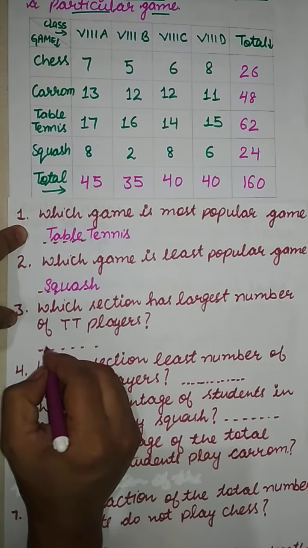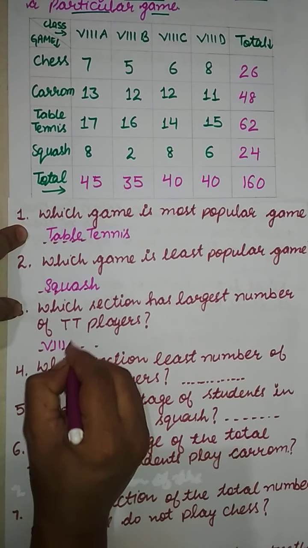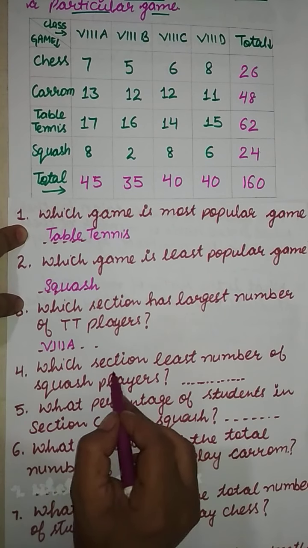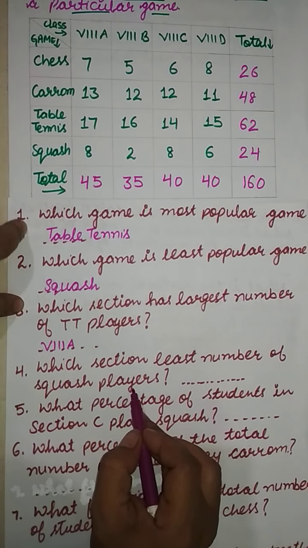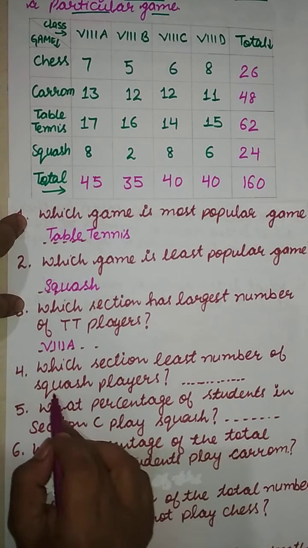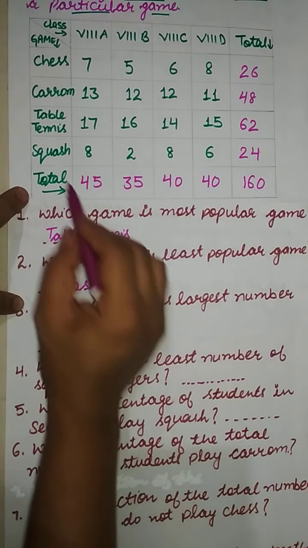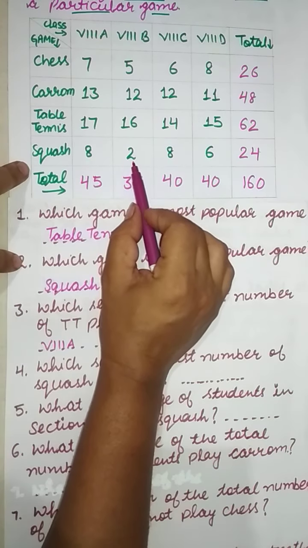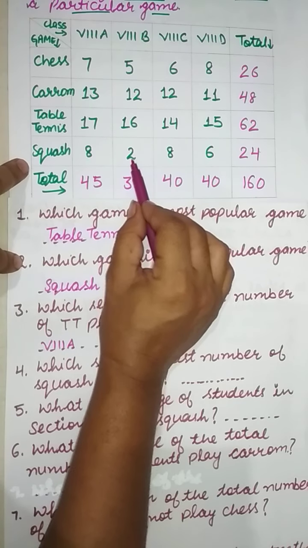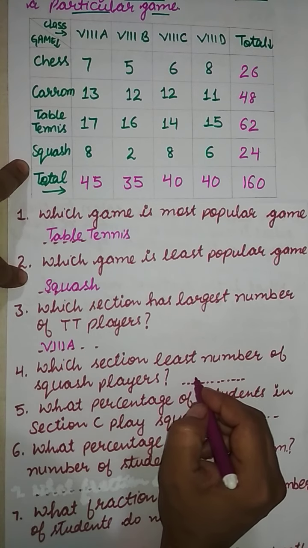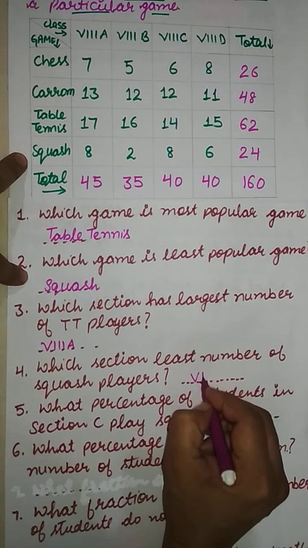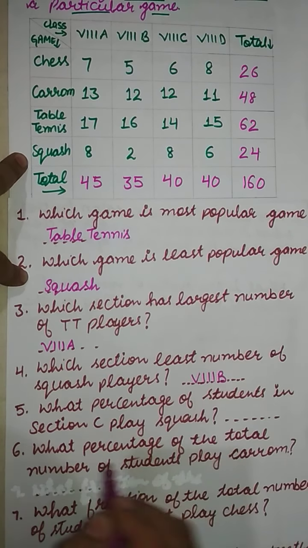So we can say that the right answer is 8th A. Next is, which section has least number of squash players? Now corresponding to squash we have the minimum number 2 here, which is corresponding to 8th B. So for the question number 4 we have answer 8th B.